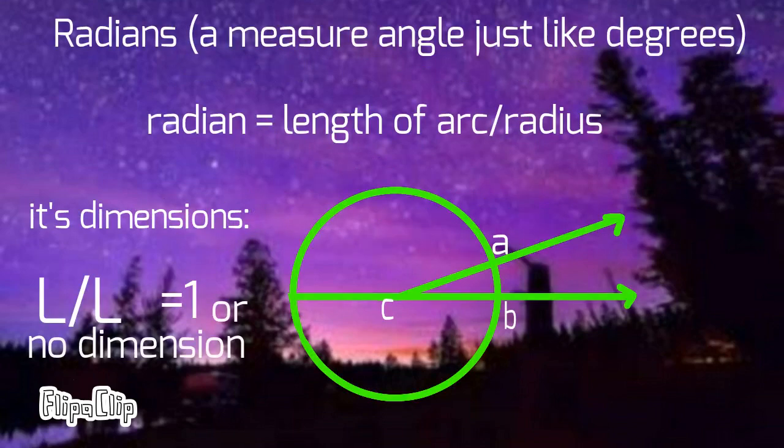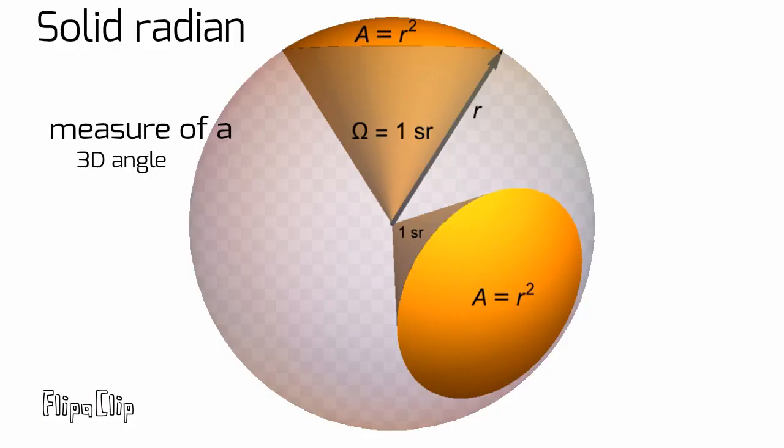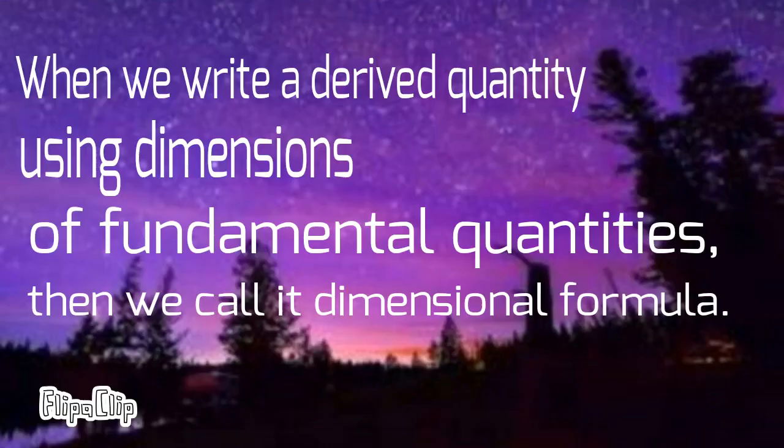We have radians, which is equal to the length of the arc divided by the radius and is a measure of angle. You can see that this is dimensionless. We even have a solid angle, which is the measure of a three-dimensional angle. We can write a derived quantity as a combination of the basic quantities which have dimension.